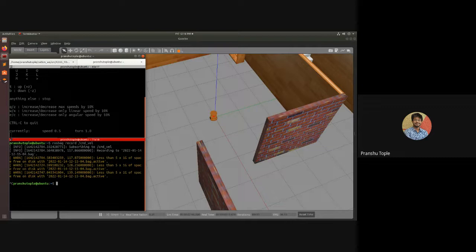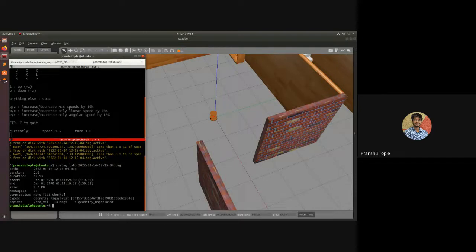If you want to get the information, I can do rosbag info and the name of the file, which is 2022, and then everything. If I press enter, see, first it will tell me the path, then it will tell me the version. What is the duration of the ROSBAG file? It is 19 seconds. It started at this time, it ended at this. So this is just the simulation time. This is the sim time.